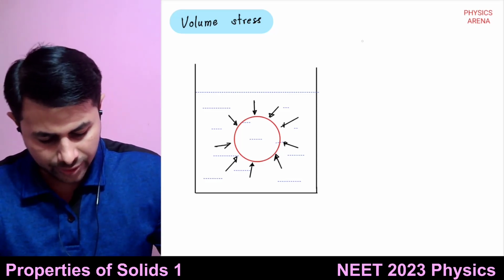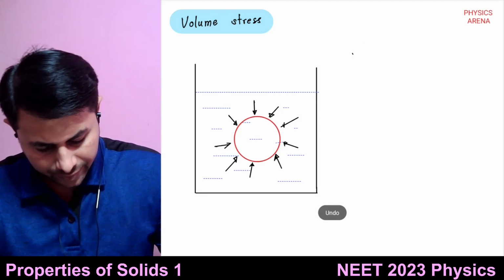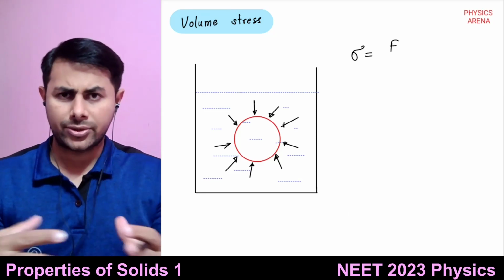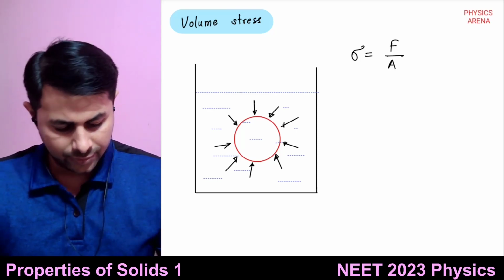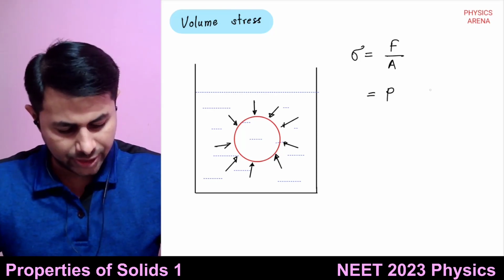So volume stress is equal to this normal force acting from all sides divided by area, or you can just call it P, the pressure.